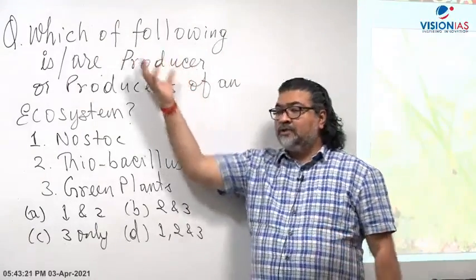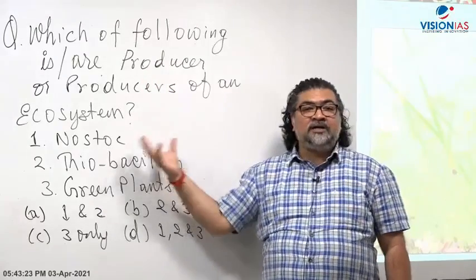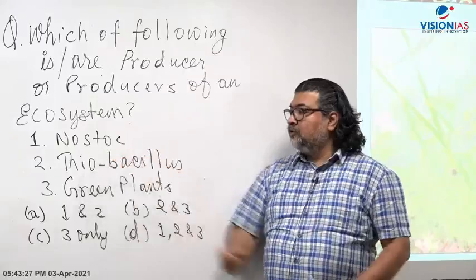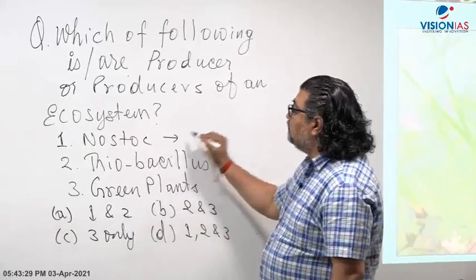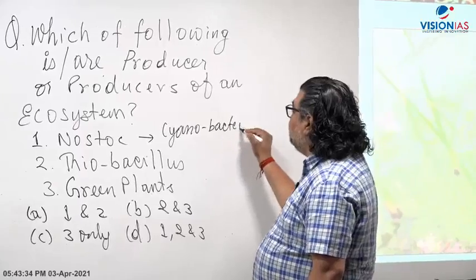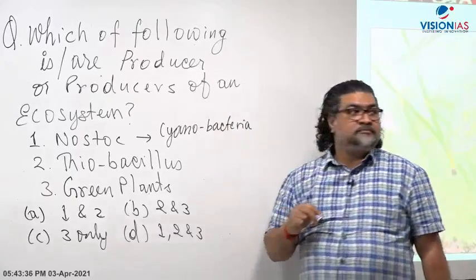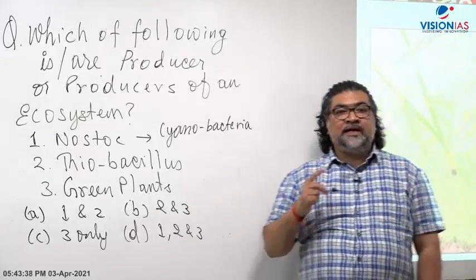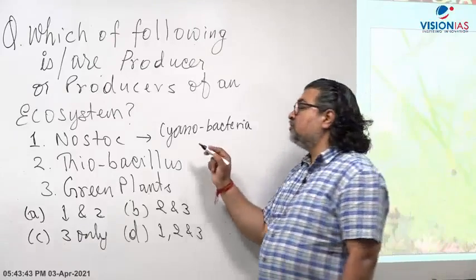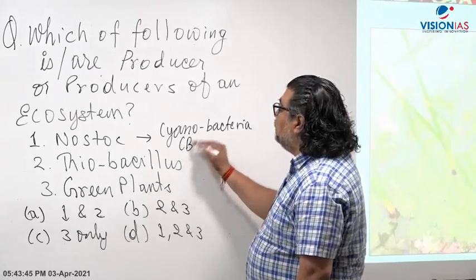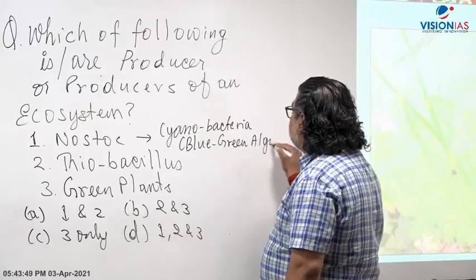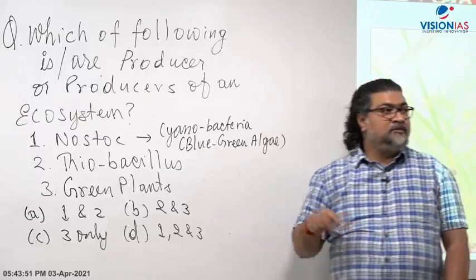If you get a question like this one, you first ask yourself, what is nostoc? Nostoc is a class of cyanobacteria. It belongs to the class of cyanobacteria. Nostoc, Anabaena, the symbiotic cyanobacteria, is also called in biology as blue-green algae. What is it called? Blue-green algae.